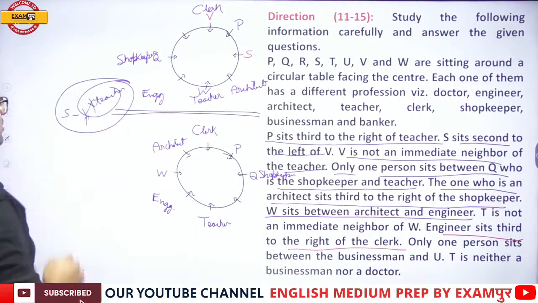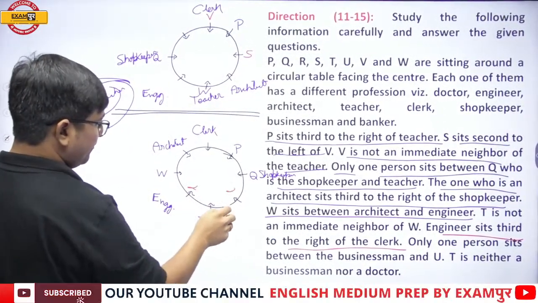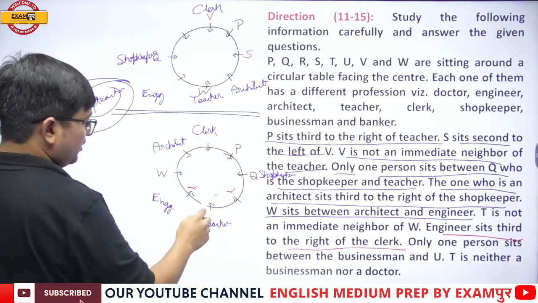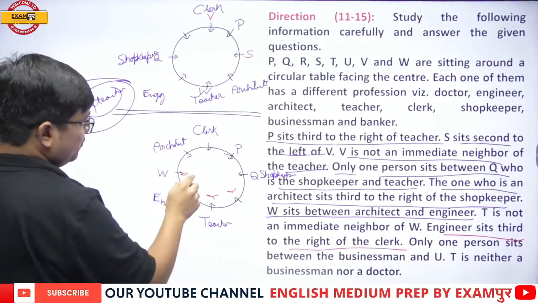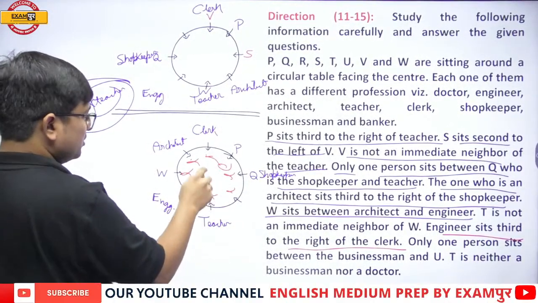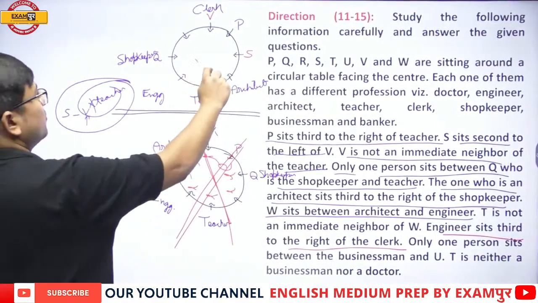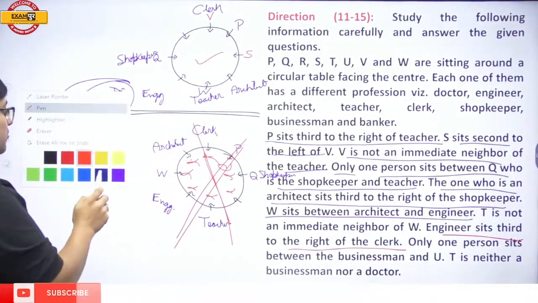Next, my dear students, V is not a neighbor of the teacher. That means V cannot be here. Now V over here, second left S not possible. V is not over here. So this is not at all a possible case. This is going in the right direction.